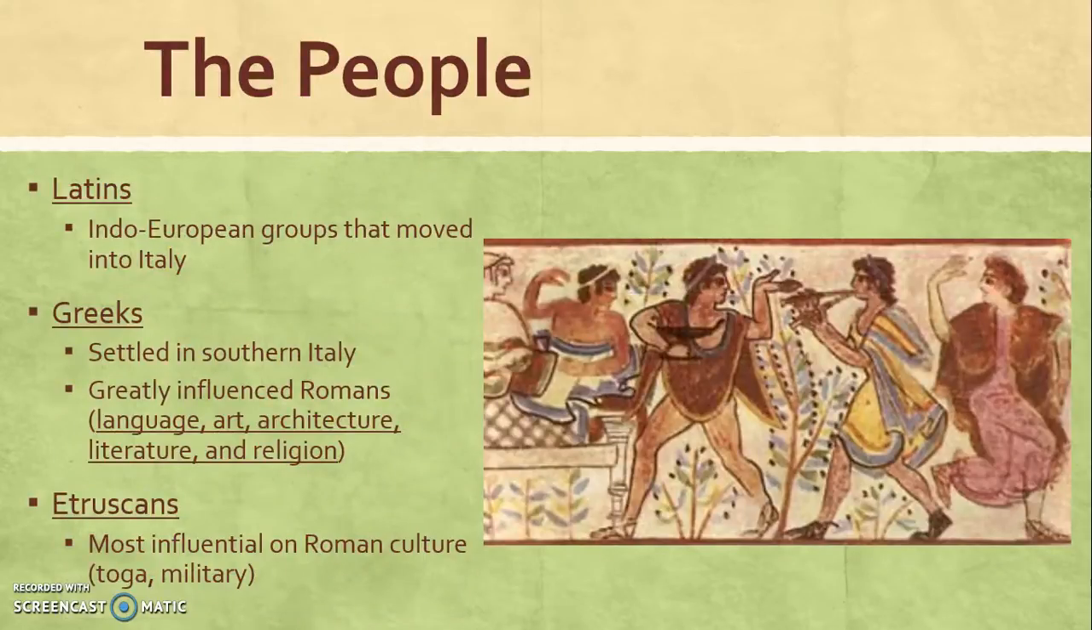The people who settled in the Roman peninsula include the Latins, Greeks, and Etruscans. The Latins were an Indo-European group that eventually moved into Italy. The Greeks settled in the southern part of Italy, and they greatly influenced the Romans through their language, art, architecture, literature, and religion. Etruscans were probably the most influential on Roman culture. They're the ones who introduced the toga and their military style as well.